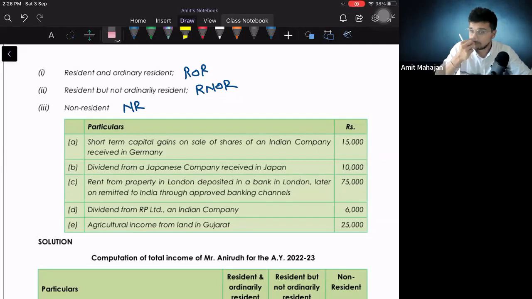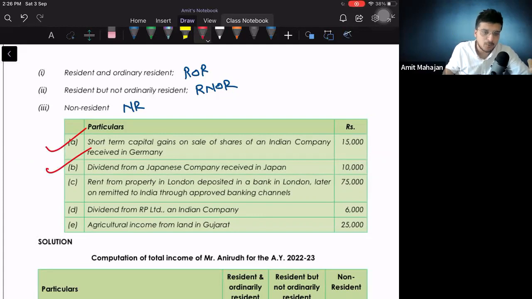No. So can I say for RNOR also it is not taxable? Everybody with me? पक्का? पर R for ROR तो taxable है ही. ROR तो आंक 1 के taxable, NR के लिए no tax and RNOR के लिए भी no tax. Perfect. ये तो हमारा 2 points clear हो गए.